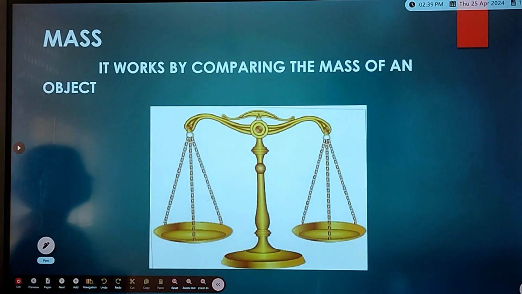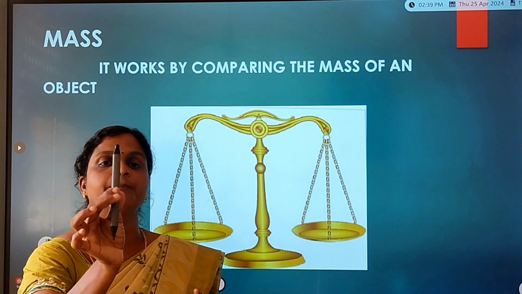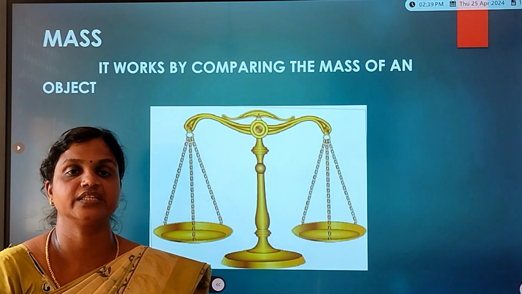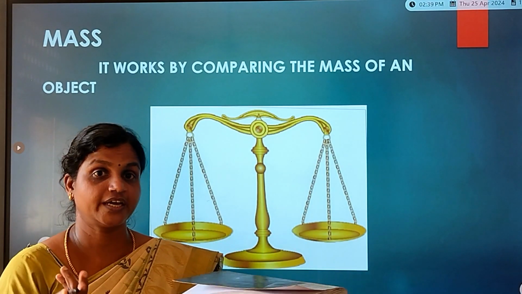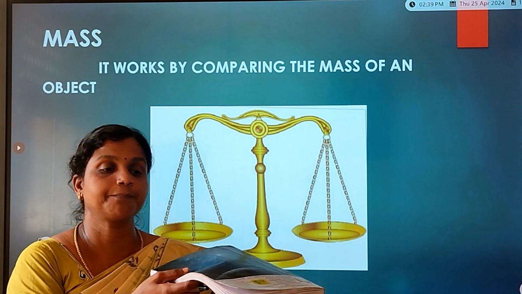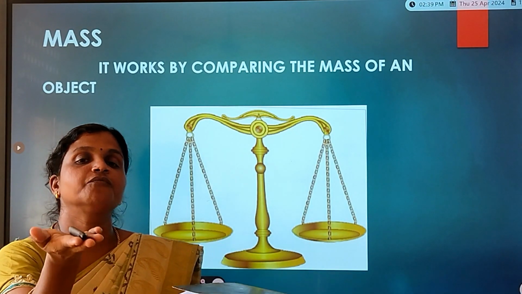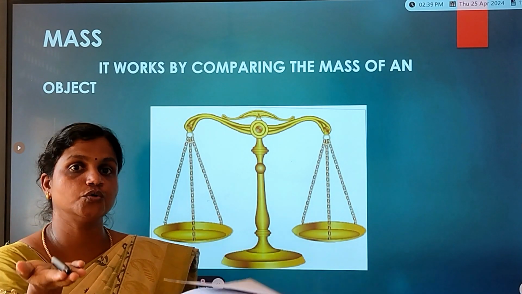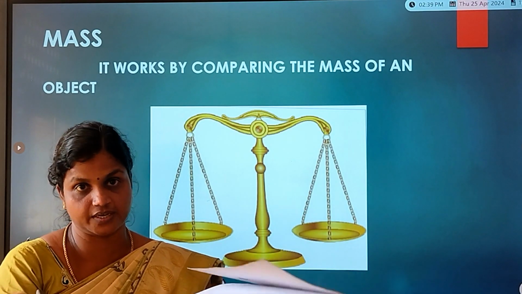So how to measure the mass? Children, it's a very simple thing. I have taken a pen in this hand and a book in this hand. Which is heavier? Can you feel it? I have kept one in one palm and another in the other palm. Which feels weightless, and which is heavier? You know that the book is way heavier, right?